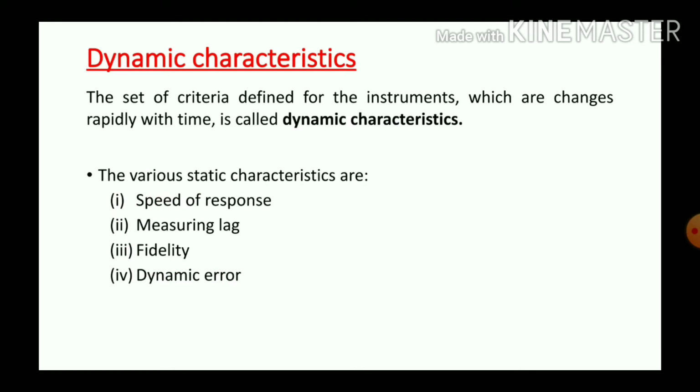Then move on to dynamic characteristics. Dynamic characteristics are characteristics that change with time. They are mainly classified into 4 types. They are speed of response, measuring lag, fidelity, and dynamic error.